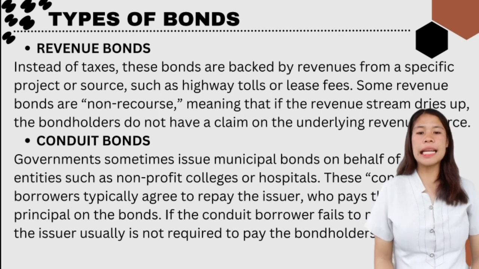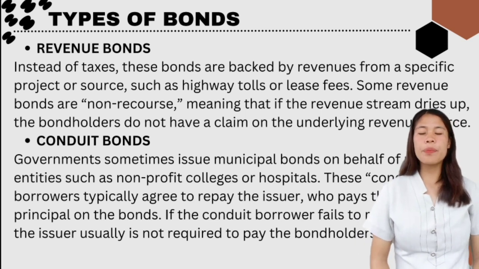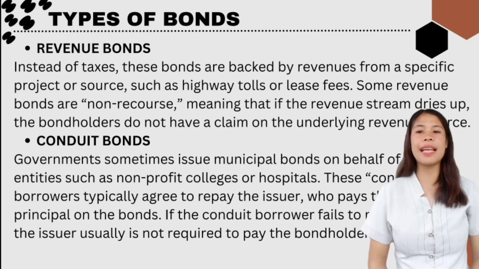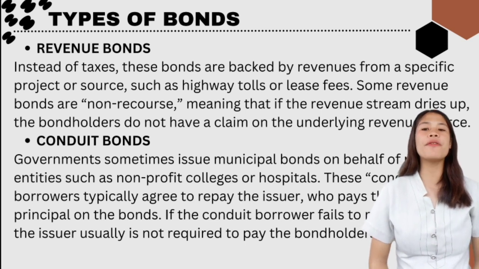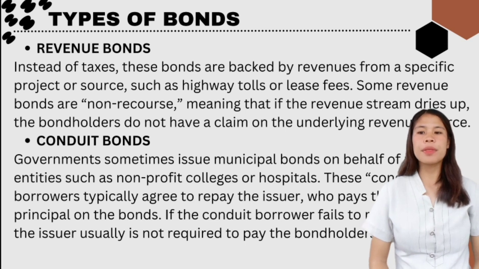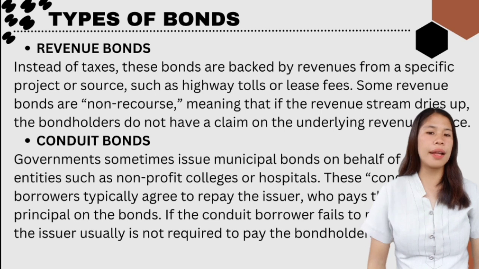And last but not the least is the conduit bonds. Governments sometimes issue municipal bonds on behalf of private entities such as non-profit colleges or hospitals. These conduit borrowers typically agree to repay the issuer, who pays the interest and principal on the bonds. If the conduit borrower fails to make a payment, the issuer usually is not required to pay the bondholders.